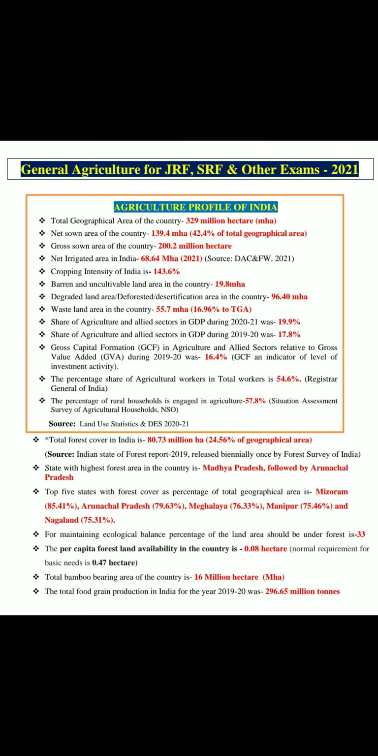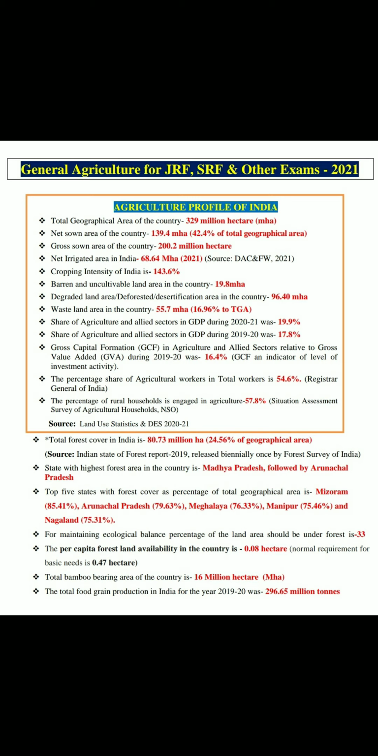Gross capital formation in the agriculture sector, as a share of GVA, gross value added, during 1920 is 16.4%. The percentage share of agriculture workers in total workers is 54.6%, according to the Registrar General of India. Percentage of rural households engaged in agriculture is 57.8%, according to NSO, National Sample Survey Office.